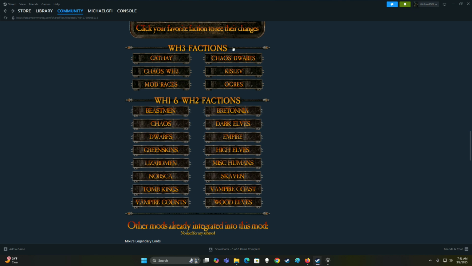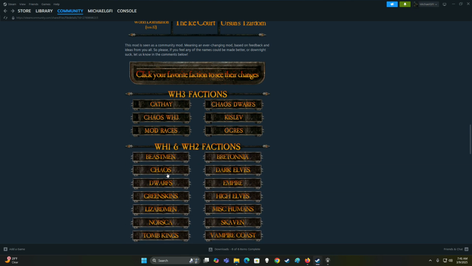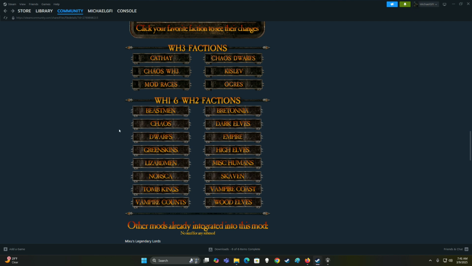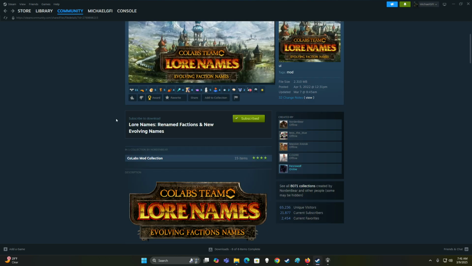So anyway, a lot of the fun of a mod like this is to learn, as you're playing, what all the different factions' names are going to be. So yeah, I'm going to let you discover that for yourself. I don't want to steal all of their thunder, but anyway, let's go ahead and talk about some examples then inside the game.